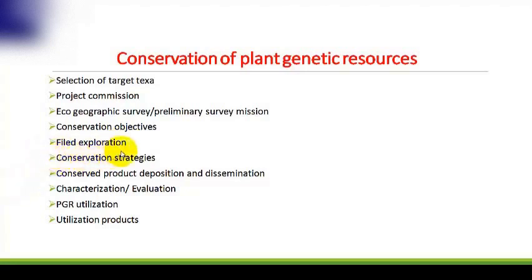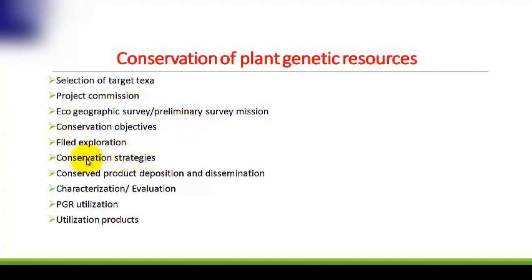Field exploration. Field exploration visits competing potential sites indicated as having high levels of target species and genetic diversity by ecogeographic survey or the preliminary survey, to identify specific locations where target species and genetic diversity are to be conserved in a genetic reserve. The next step is about different strategies which we adopt for this conservation.